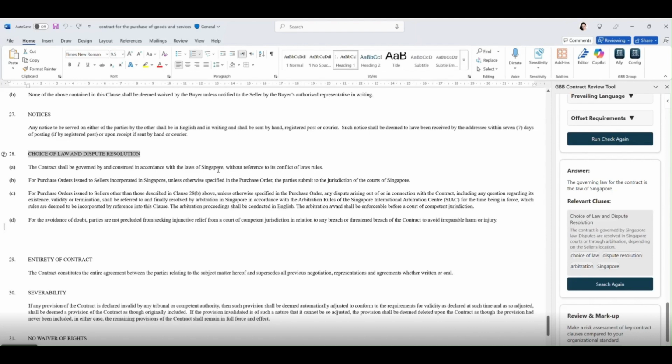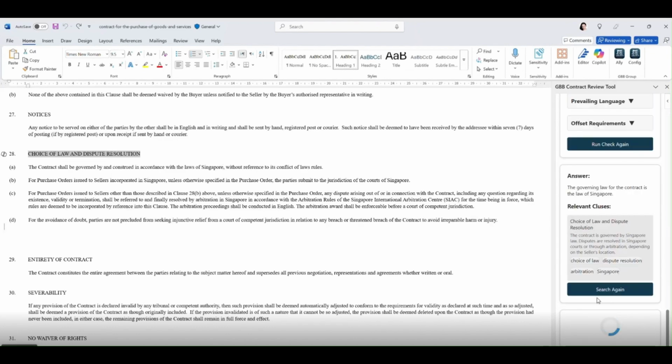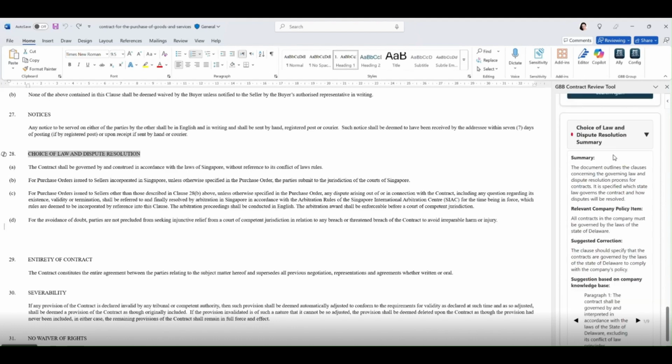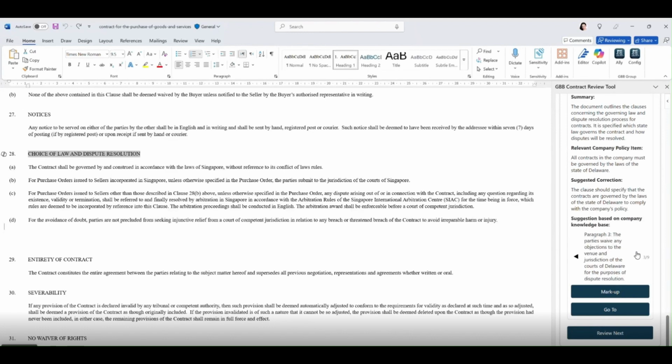But if I want to compare this clause to my company's legal policy and mark the contract up, I can go to the next stage, which is to review the contract and check the contract against the policy that is defined for governing law. And this will generate a summary of the clause and the legal policy, which is the governing law of Delaware. It will also provide me with a suggested correction and even samples of previously negotiated contracts. For example, this is a formulation for the first sample, second sample, and third, and I can choose which version I want to pick in order to redline this contract.